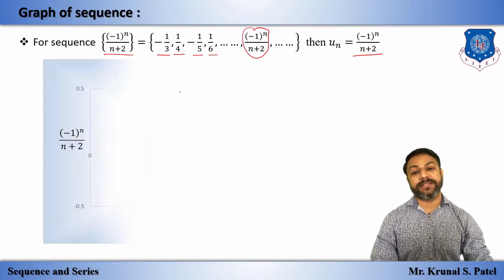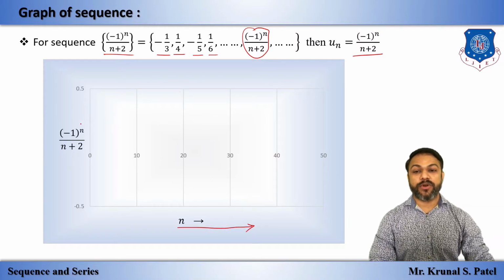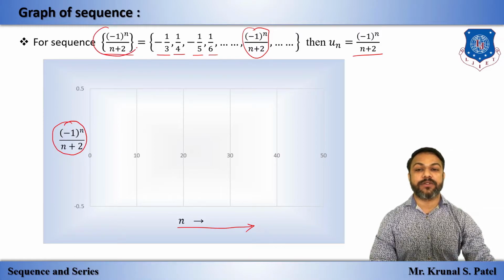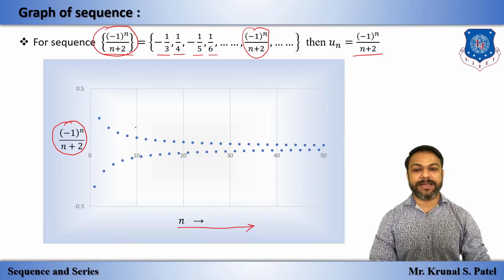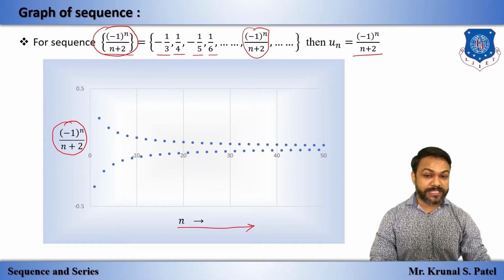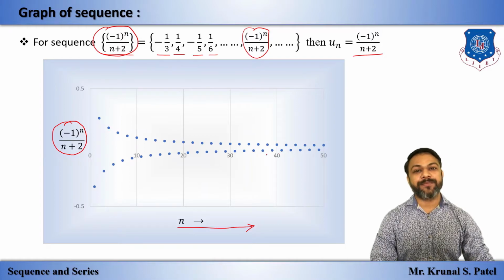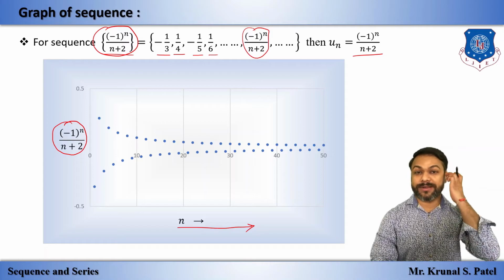What is the graph of this? As n tends to infinity, what is the value of this given sequence u_n? You can see here plus, minus, plus, minus, plus, minus. After some terms it goes to one particular value, that means it goes to 0, or to 1.2 or something else. So this is also convergent.